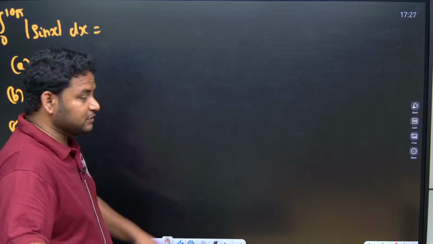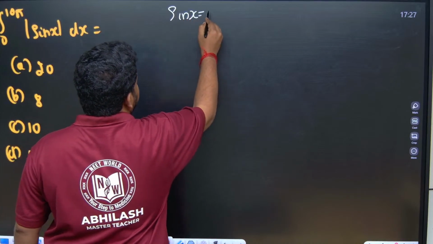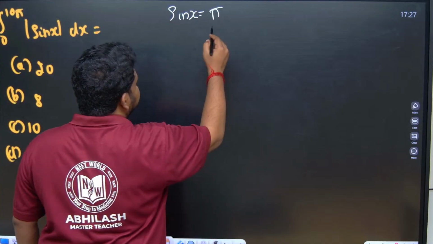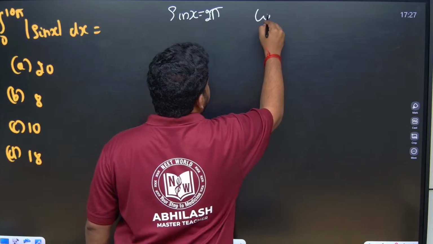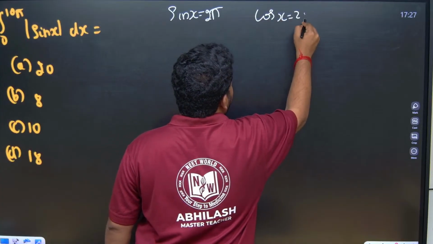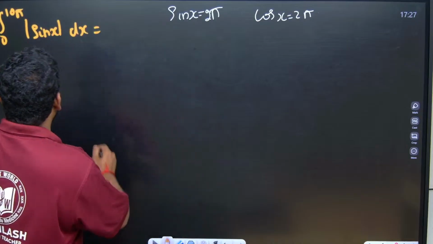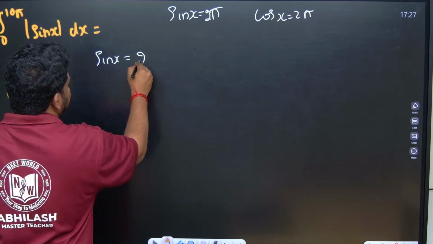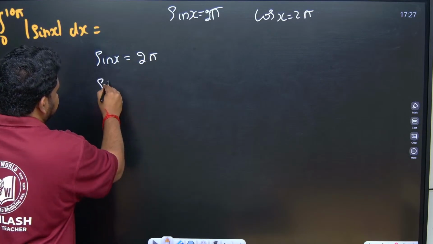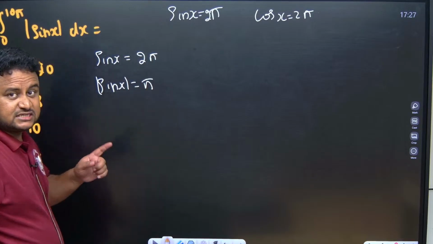So first of all you must understand that the period of sin x is 2 pi. What about the period of cos x? This is also 2 pi. Now observe carefully: the period of sin x is 2 pi, but the period of mod sin x is pi.